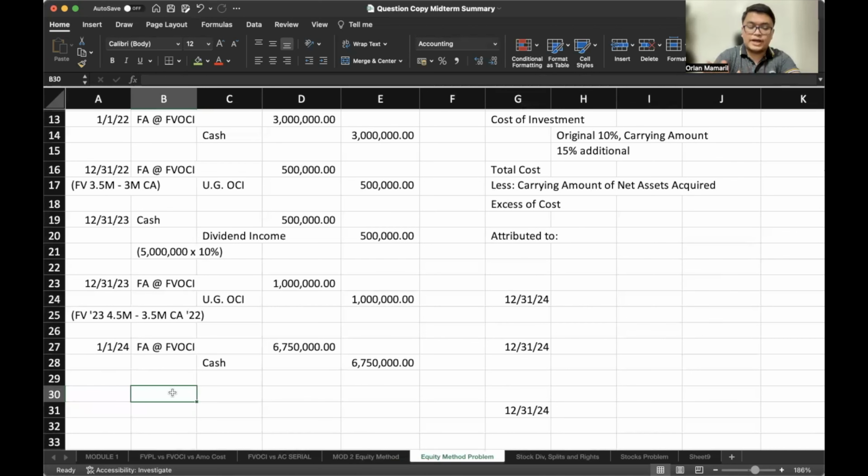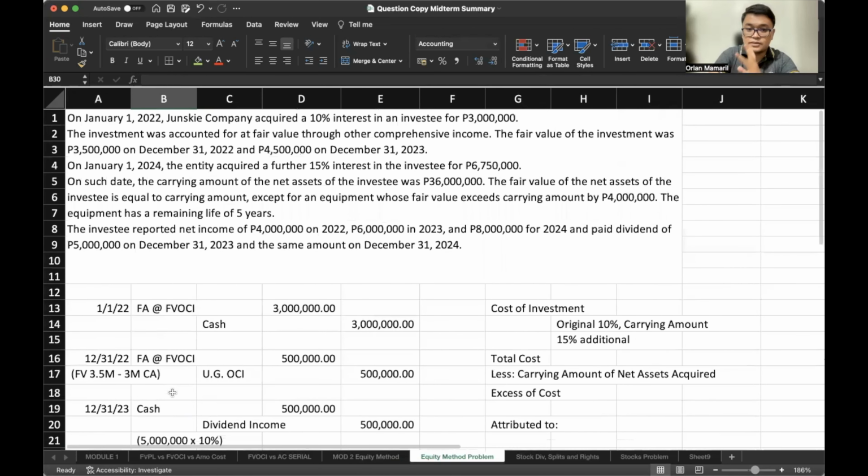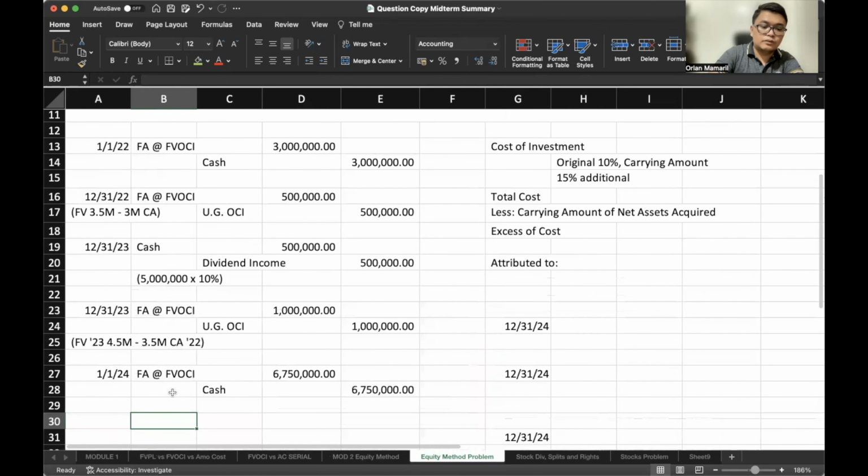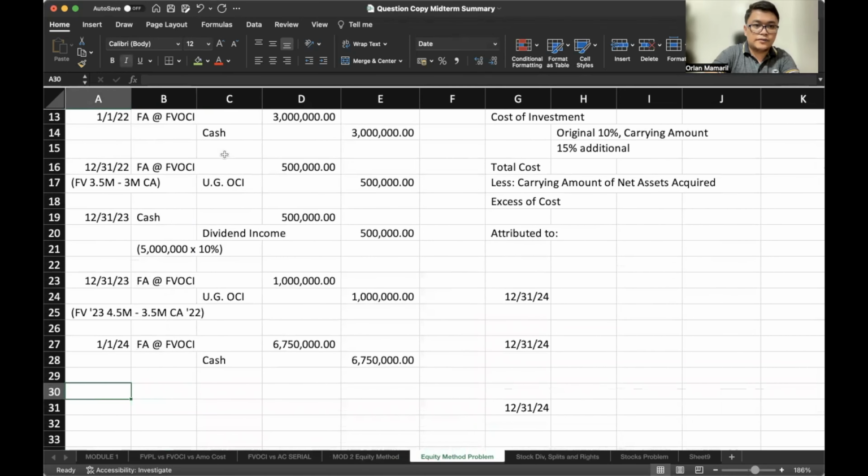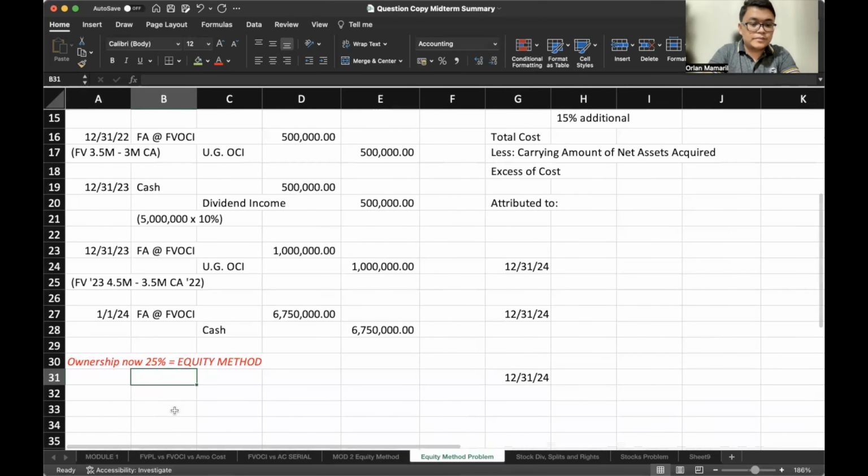Now that we classified our investment as investment in associate, because now our ownership is not just 10%. With the additional 15%, our ownership is now 25%. So let's account for that. Ownership, now 25%. We will account for this as equity method. Okay? So we will now reclassify our financial asset balance to become our investment in associate.